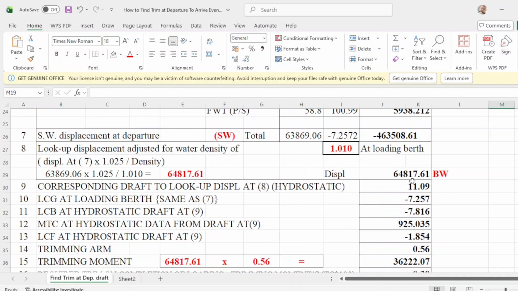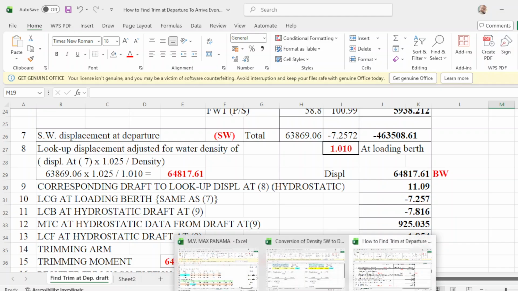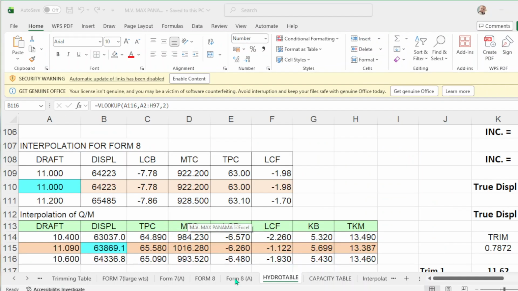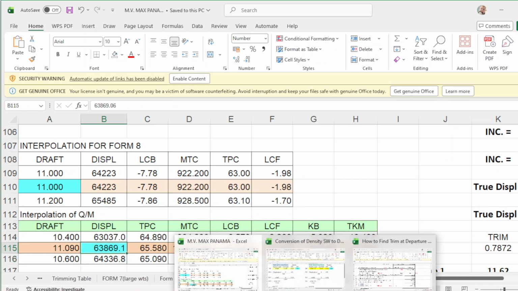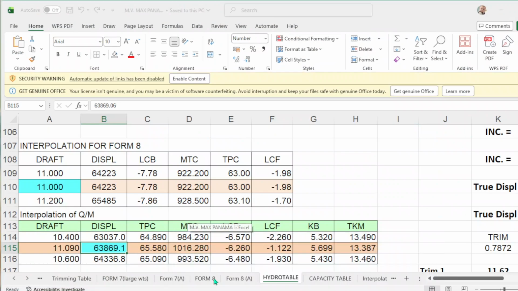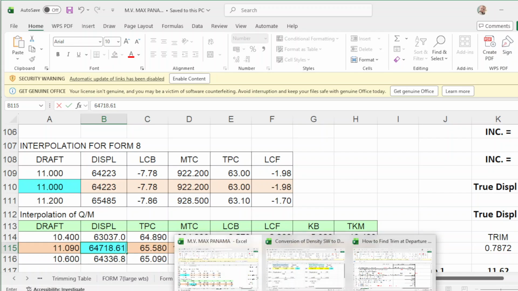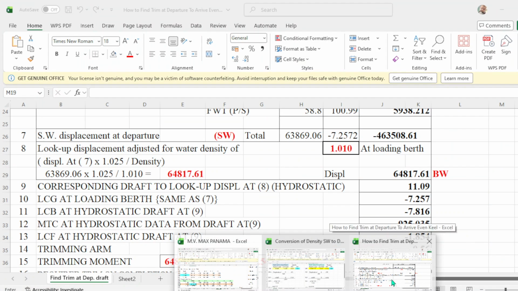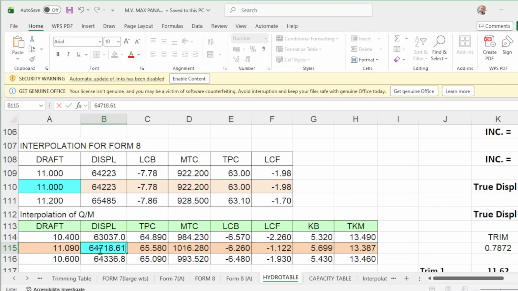So let's say the displacement is 64817.61.